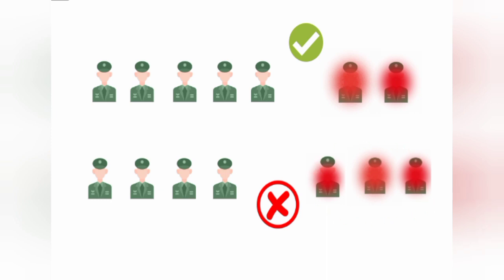Here f is 3, and 2f plus 1 means 7 non-faulty nodes must be there. But here there are only 4 generals, right? So there are 3 traitors and 4 generals, where we cannot reach an agreement to attack the city. So this is an invalid one. We are applying the same formula here: f faulty nodes and 2f plus 1 non-faulty nodes must be present.